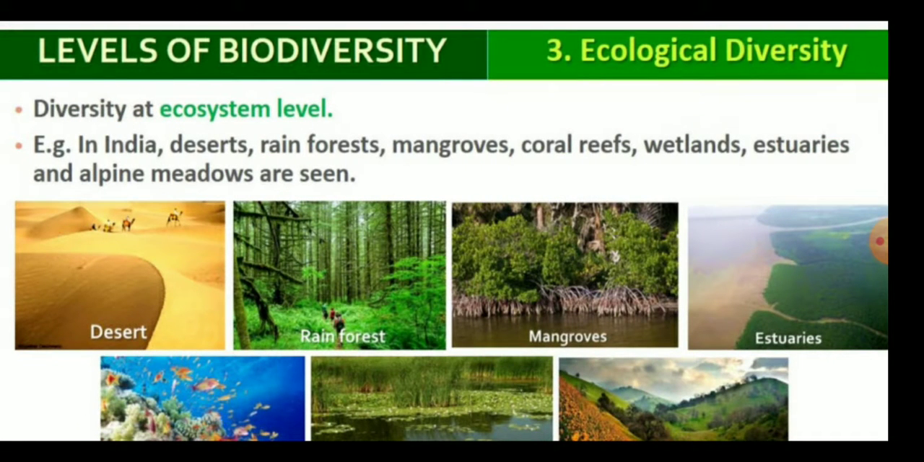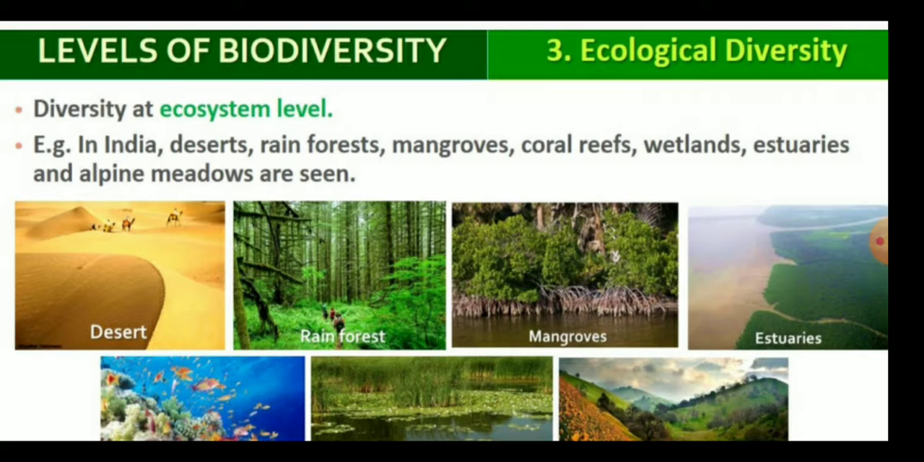Children, the third level of biodiversity is called ecological diversity. Biodiversity at the ecological or ecosystem level is called ecological diversity. For example, in India we see deserts, rainforests, mangroves, coral reefs, wetlands, estuaries, and alpine meadows. This is the type of ecological diversity.